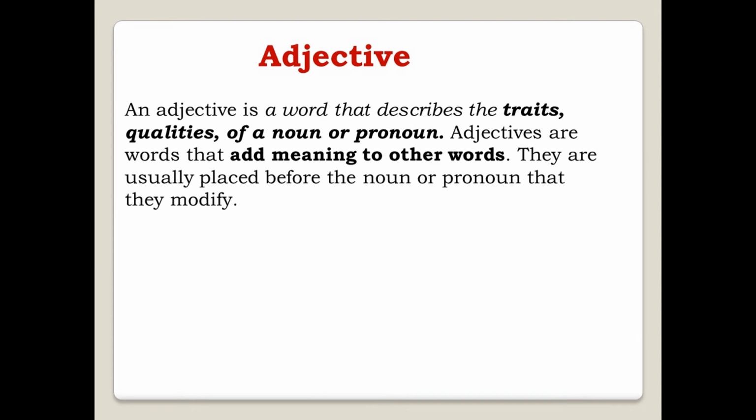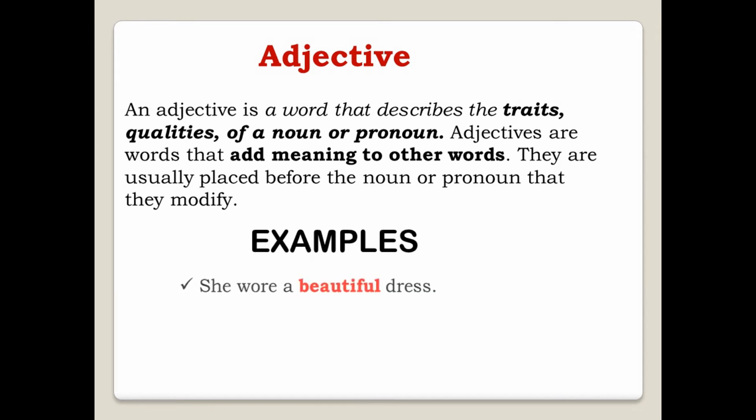An adjective is a word that describes the traits, qualities of a noun or pronoun. So, what is an adjective? An adjective is any word which describes the qualities of a noun, place, or thing. Okay? And adjectives are words that add meaning to other words. They are usually placed before the noun or pronoun that they modify. Let's look at some examples, then we will understand the concept better.